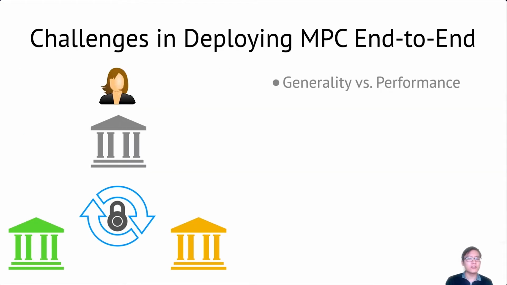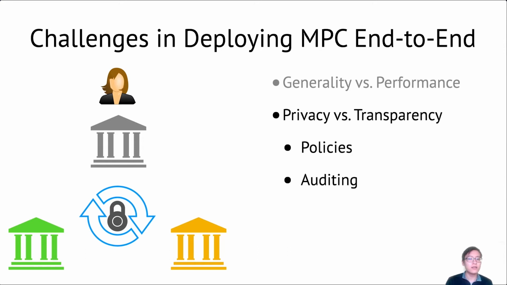Now that we talked about the first challenge, let's look at the second challenge of balancing privacy and transparency. So while MPC ensures that the input data remains private, this also means that participants like Alice lose some control over the computation. They cannot reason about the quality of data provided by other participants or about the quality of the model before it's released. This can reduce incentives for parties to participate in this collaboration and overall increases their risk when using MPC. We address this challenge through two mechanisms: policies and auditing. Policies occurs before a model is released, whereas auditing occurs afterwards.